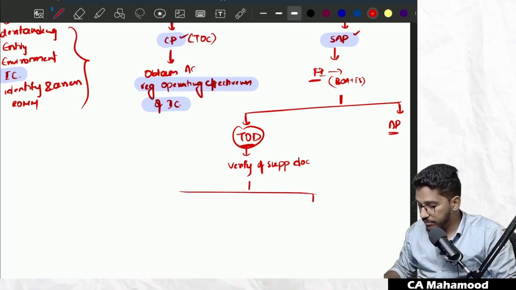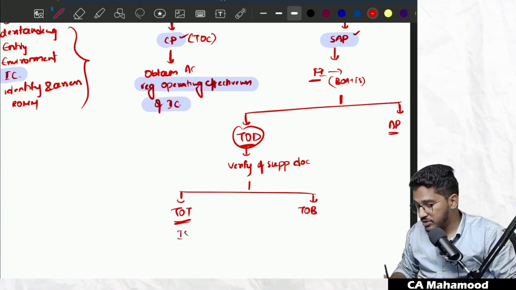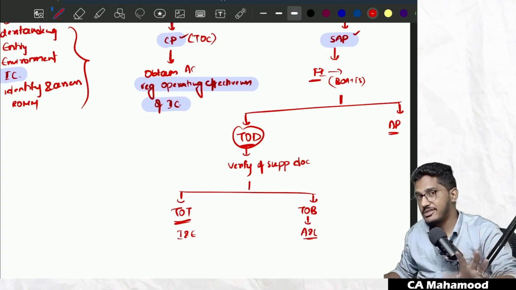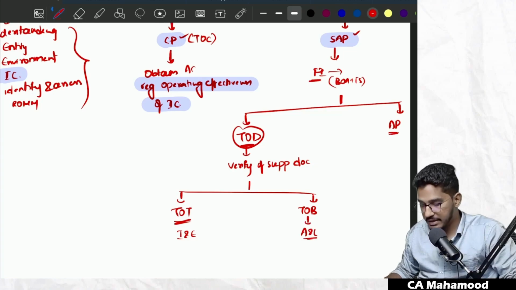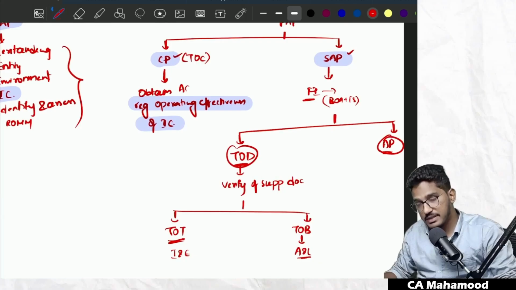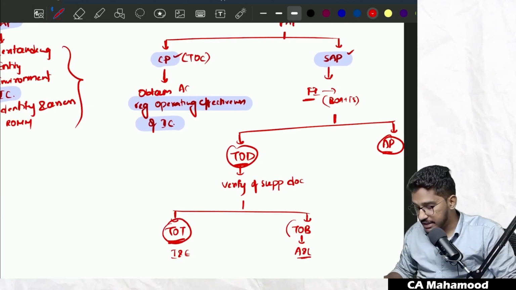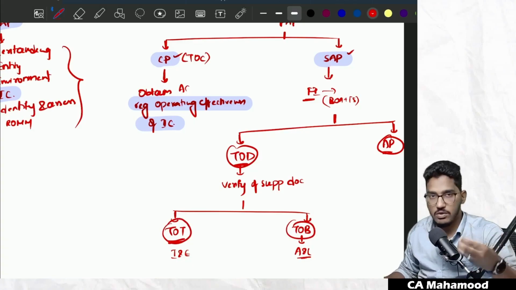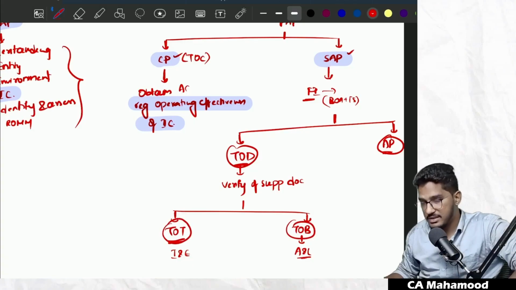This test of details is of two further categories: test of transactions and test of balances. If you verify the supporting documents of incomes and expenses, we call it test of transactions. If you verify the supporting documents of assets and liabilities, we call it test of balances. Able to understand, everybody? So substantive audit procedures can be done in two ways: test of details and analytical procedures. Test of details means verification of supporting documents, and it is divided into test of transactions, which covers incomes and expenses, and test of balances, which covers assets and liabilities.